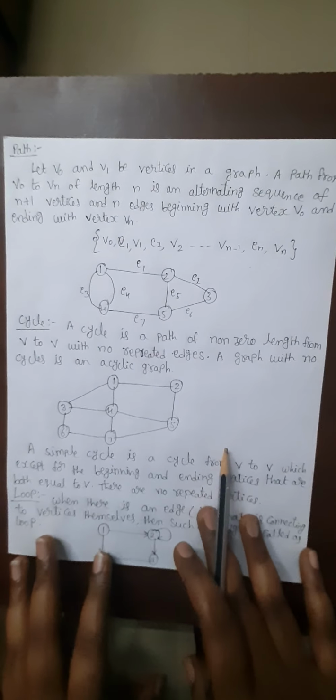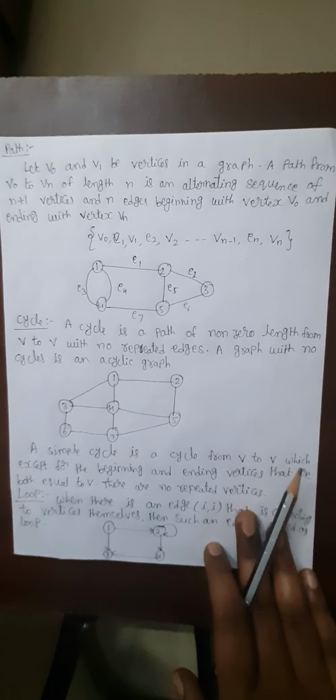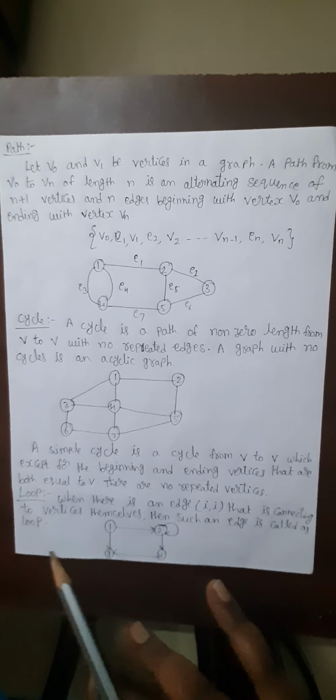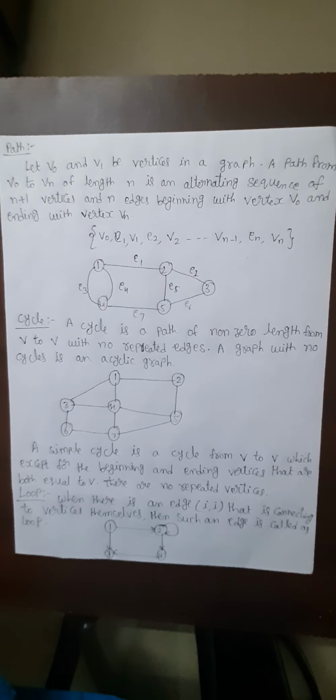And see the next one, what is meant by a path, what is a cycle and what is a loop. Here, a path means, if we take V0 and Vn to be vertices of a graph, then a path from V0 to Vn of length n is an alternating sequence of n plus 1 vertices and n edges beginning with vertex V0 and ending with the vertex Vn.